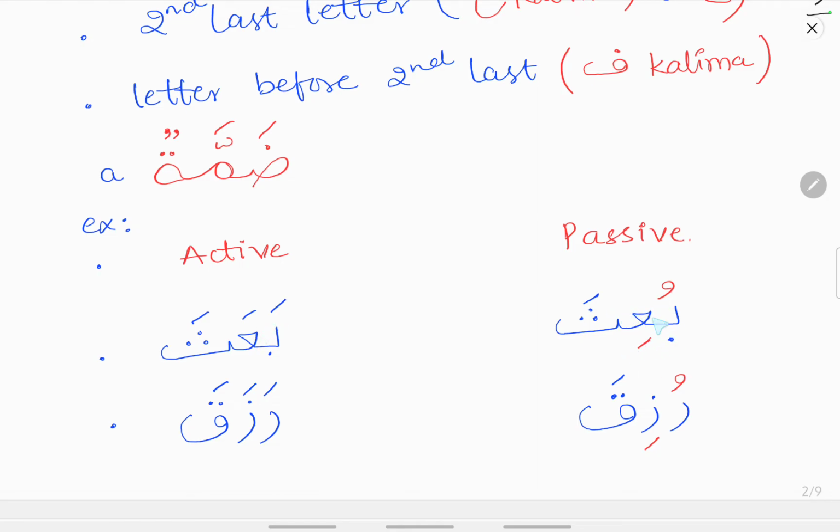So here the difference you can see in Ba'asa and Bu'isa: the Lam Kalima here is the Sa, so the Lam Kalima is left as it is. The second letter is the Ain Kalima. The Ain Kalima has a fatha in the active form. In the passive form, it receives a kasra. And the Ba, that is the Fa Kalima, has a fatha in the active form. In the passive form, it receives a dhamma. So Ba'asa becomes Bu'isa. Ba'asa means he raised, Bu'isa means he was raised.